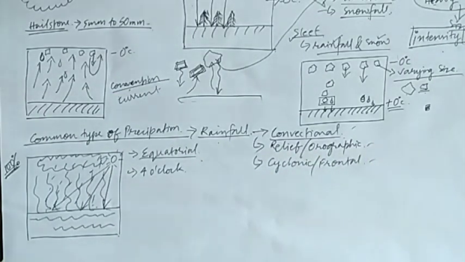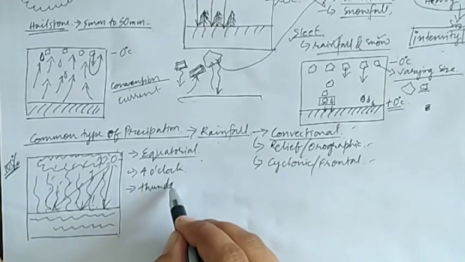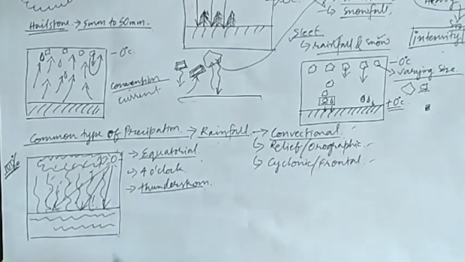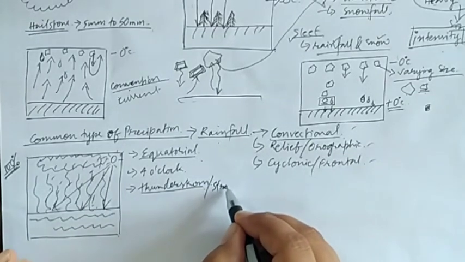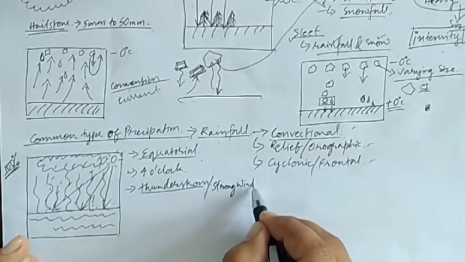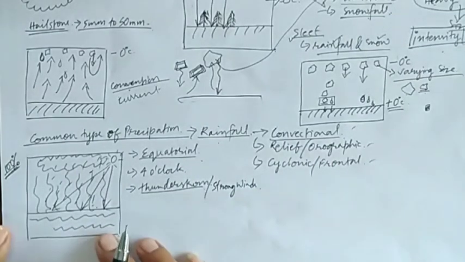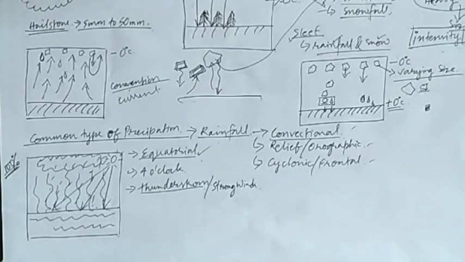Another thing, convectional rainfall is also accompanied with thunderstorms, and sometimes strong winds are also associated with convectional rainfall. So this type of rainfall is, as I said, mainly present in the equatorial regions or the tropical regions. Now, let us discuss the relief or the orographic rainfall.